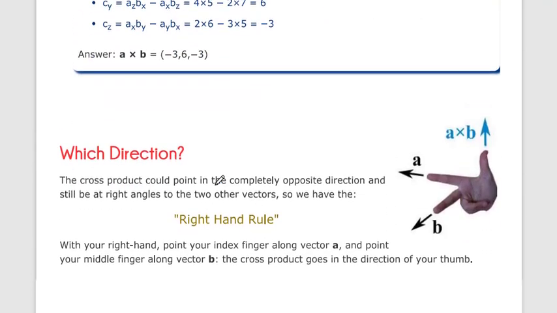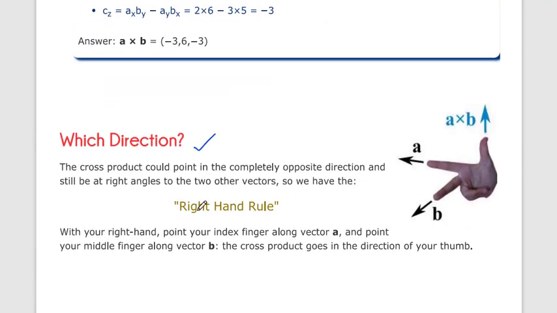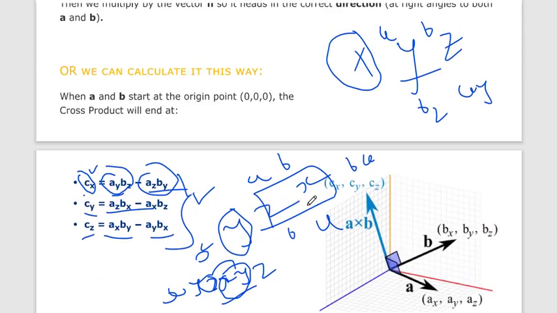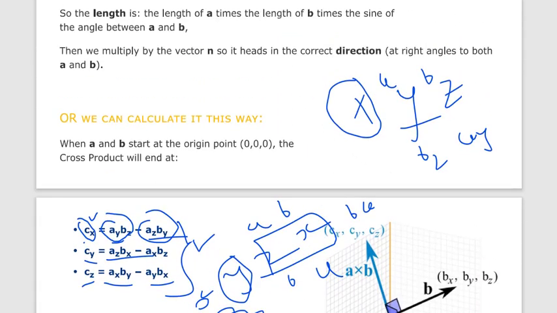For the direction, you can use the right hand rule. If A's direction is this way and B is going this way, then the A cross B direction will always be along our thumb. So this is the right hand rule. So this is the dot product and cross product of vectors.